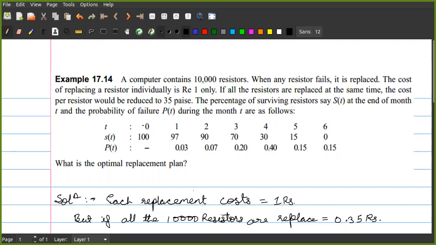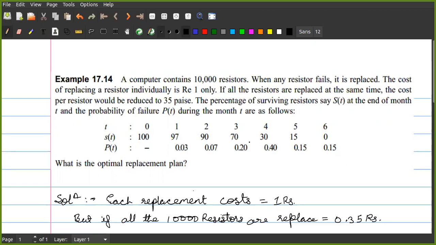At month 0, when the time is equal to 0 at the start, all will survive because all are new, so there is no probability of failure. After 1 month, 97 is surviving, so the probability is 0.03, that is 3% will fail. Then the surviving is 90, so if there are 100 pieces, 90 are surviving, and the probability is 0.07. Similarly, third month it is 70, 0.20.